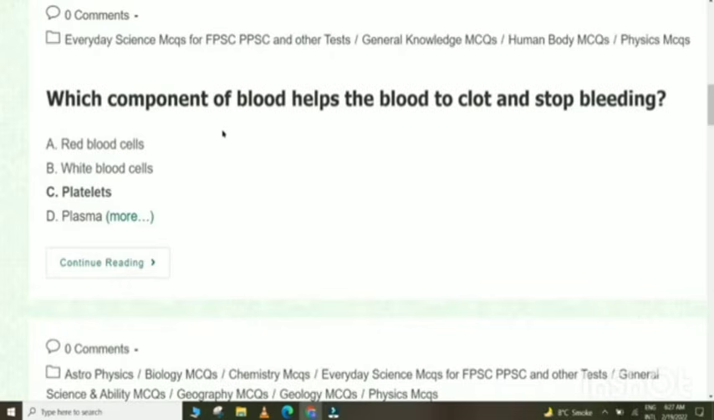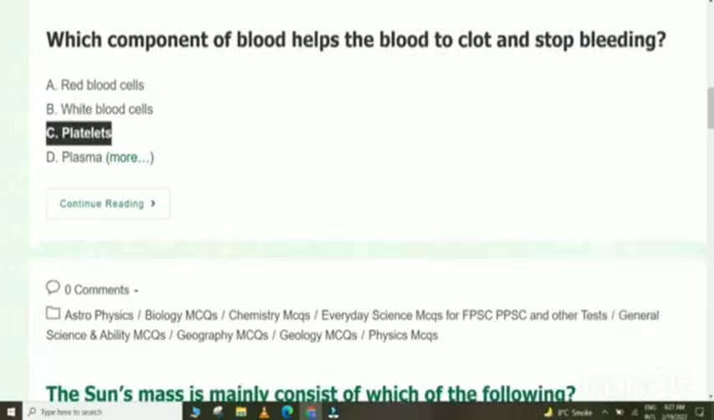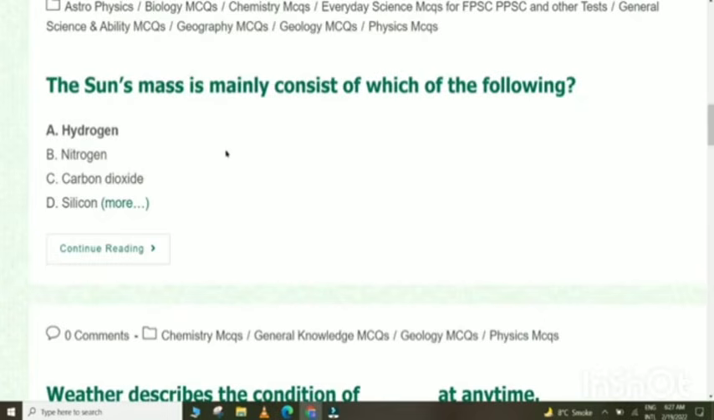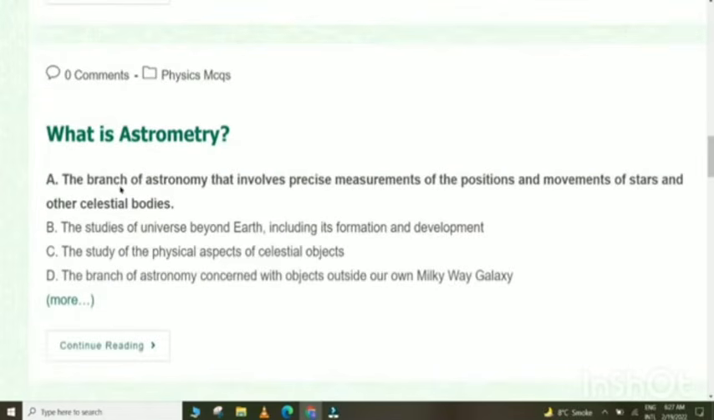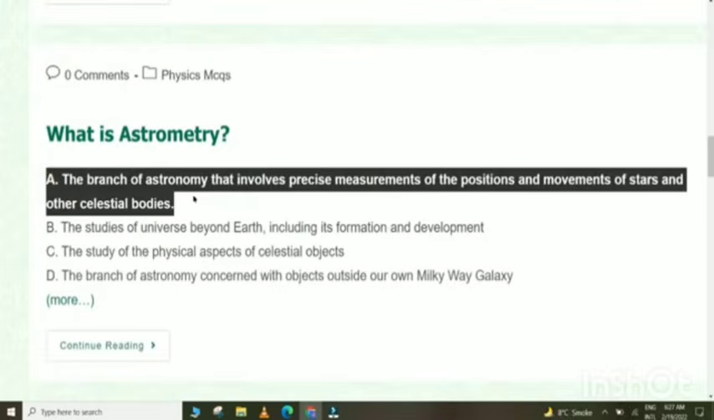Which component of blood helps the blood to clot and stop bleeding? Platelets. The sun's mass mainly consists of which of the following? Hydrogen. Weather describes the condition of the atmosphere at any time. What is astrometry? The branch of astronomy that involves precise measurements of positions and movements of stars and other celestial bodies.